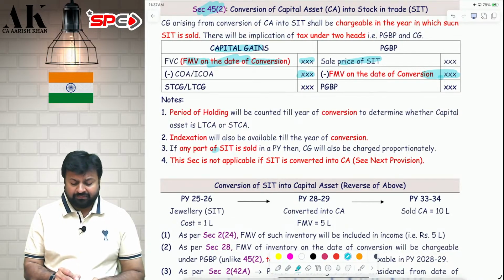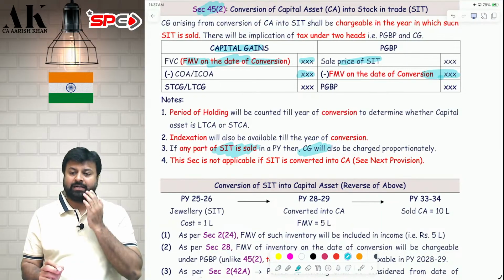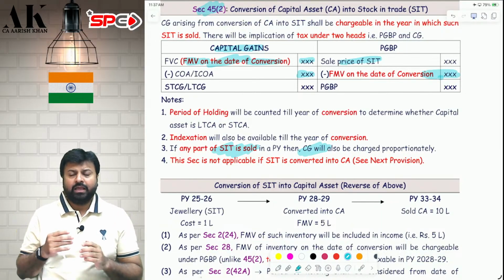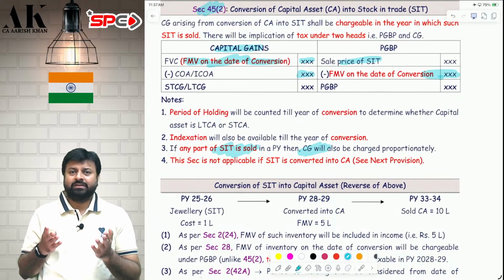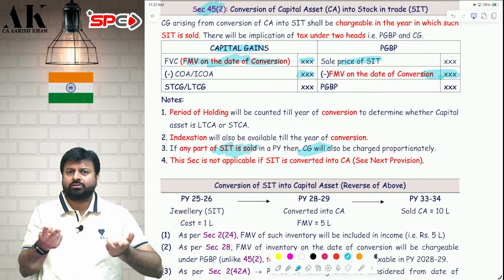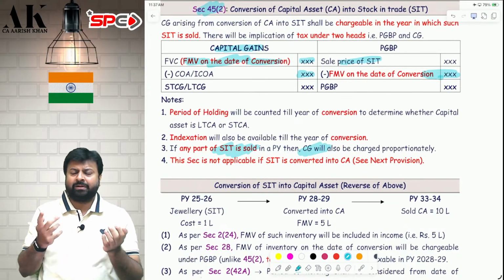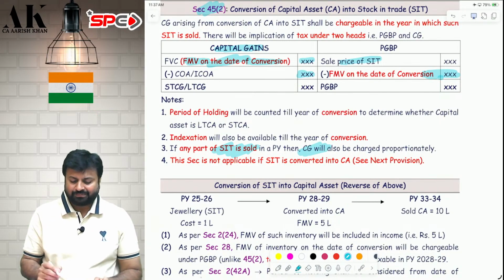What if any part of SIT is sold? If part of SIT is sold, then capital gain will also be charged proportionately. It will not be charged completely. If you are not selling the complete SIT, suppose there are 10 flats which are converted from capital asset into stock in trade. Out of that, only 7 flats are sold. Therefore, only 70% capital gains will be subject to tax, not 100%. I hope it is clear to all of you.